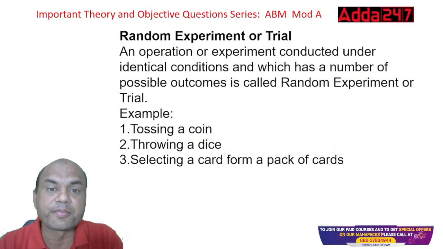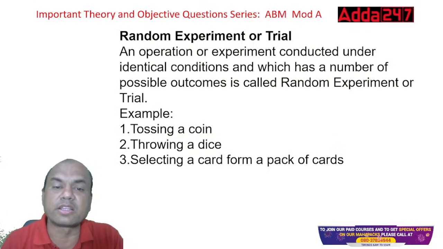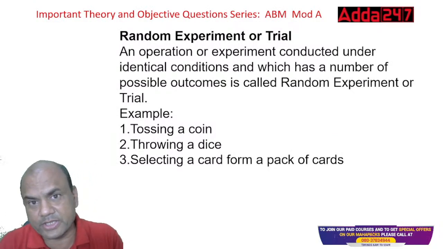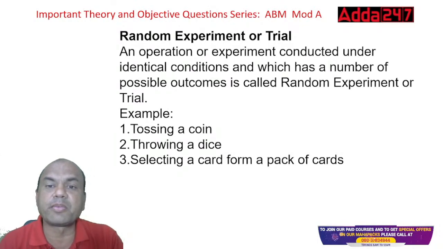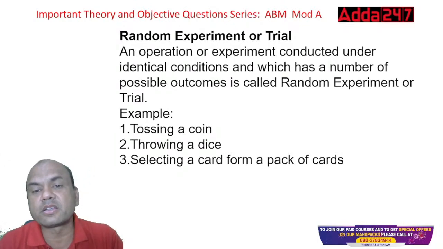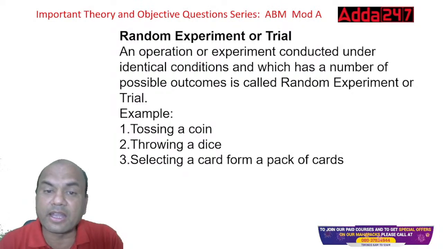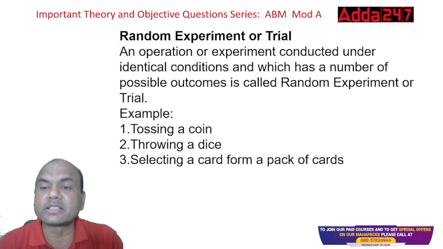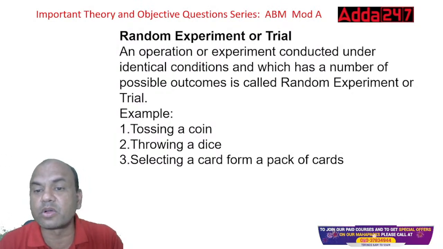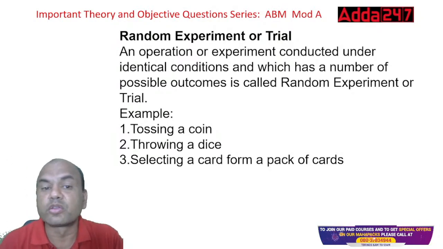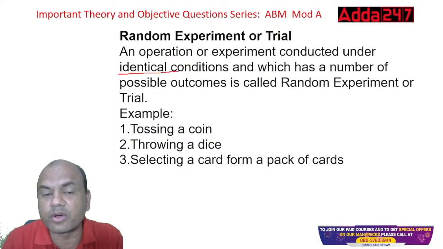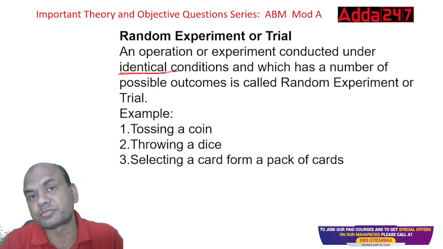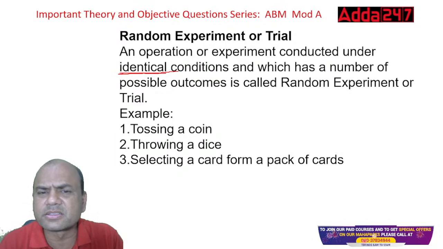A random experiment or trial. This is the last definition for today, then we'll be solving the numericals. An operation or experiment conducted under identical conditions and which has a number of possible outcomes is called a random experiment. Conducted under identical conditions. Identical means similar. What do you mean by this?